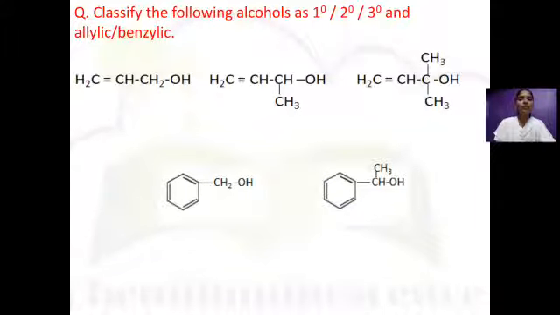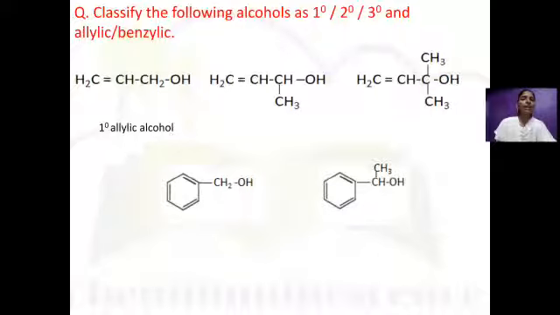In the first compound, the OH group is attached to a CH2 carbon with sp3 hybridization, which is bonded to a carbon-carbon double bond. Hence, it is a primary alcohol and allylic, that is, primary allylic alcohol. In the second example, the hydroxyl group is bonded to a CH carbon, which means it is a secondary carbon, and it is again next to the carbon-carbon double bond.